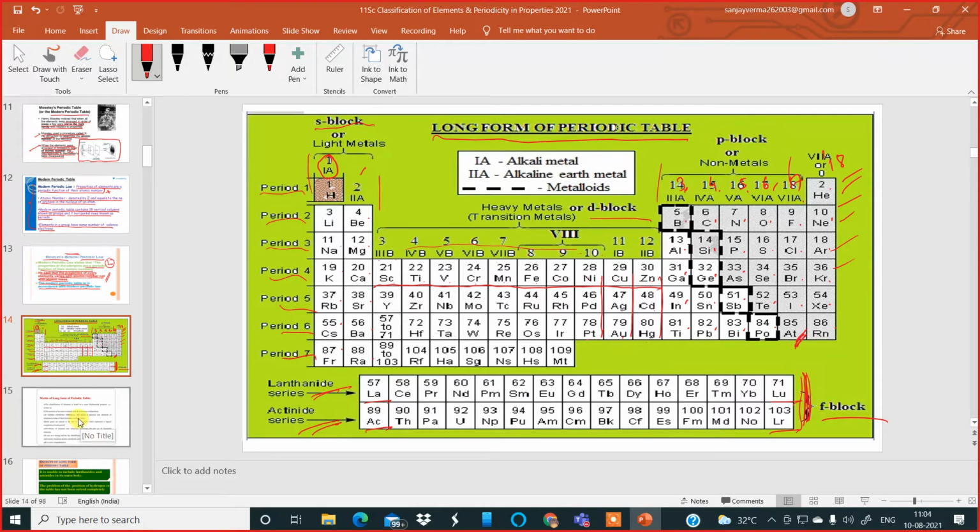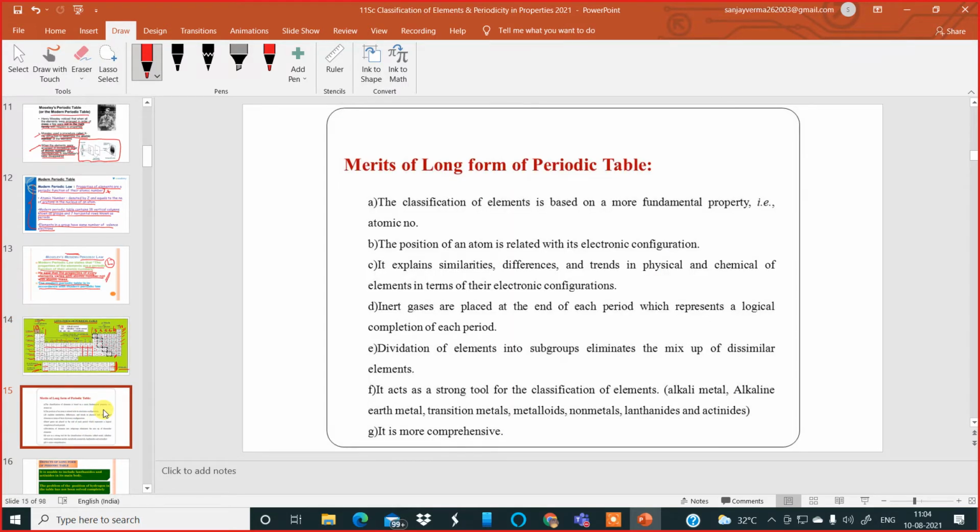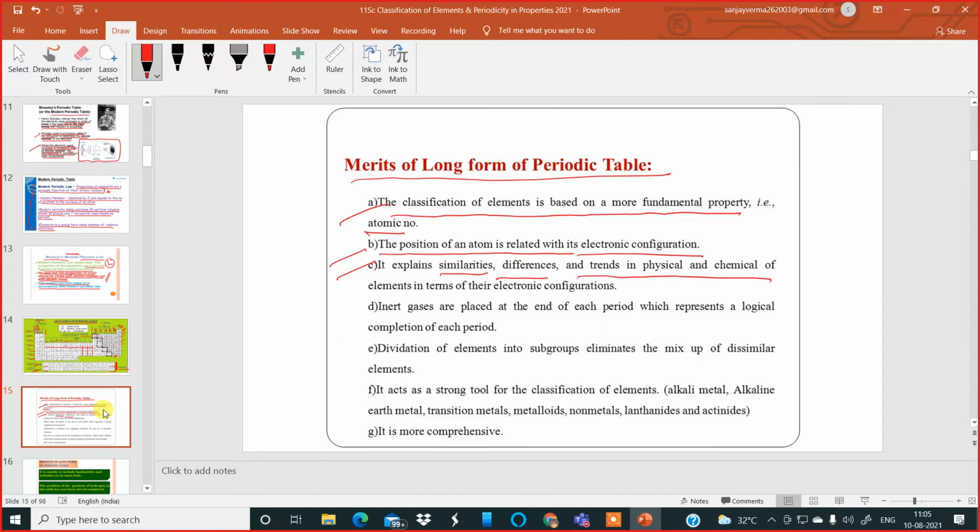Okay. Now let's look at the merits of the long form of the periodic table. What are the advantages? The first one is the classification of elements is based on a more fundamental property. If I ask what is the fundamental property of an element, it is the atomic number. The second one, the position of an atom is related with its electronic configuration. So electronic configuration plays a very, very important role in assigning a position of that element in the periodic table. Third one, it explains similarities, differences, and trends in physical and chemical properties of elements in their electronic configuration.